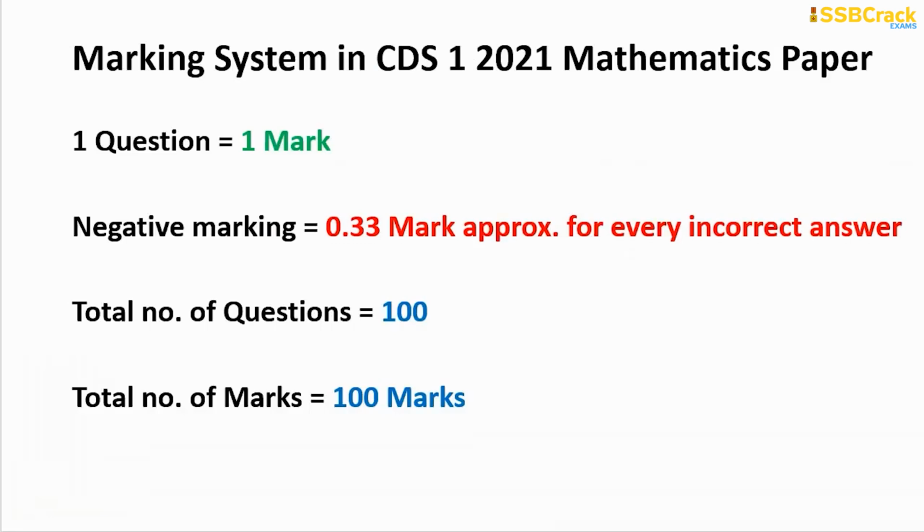So first of all, let me tell you about the marking system that is followed in the Series 1 2021 mathematics paper. One question carries 1 mark, wherein there is a provision for negative marking: approximately 0.33 marks would be deducted for every incorrect answer. The total number of questions is 100, carrying 100 marks in all. Okay, so let us now begin with the main objective of this lecture.